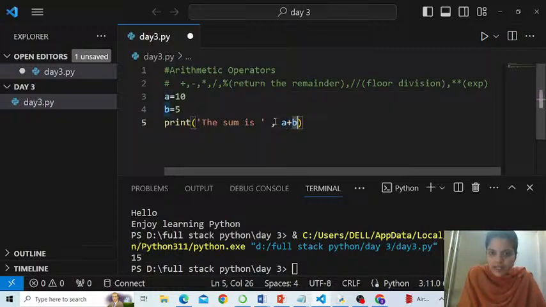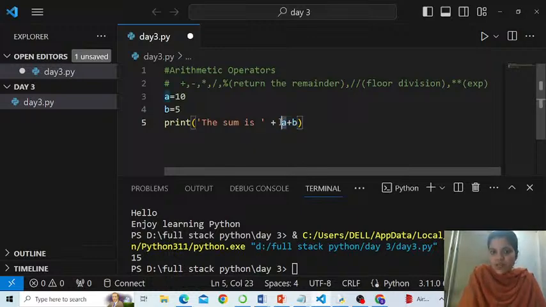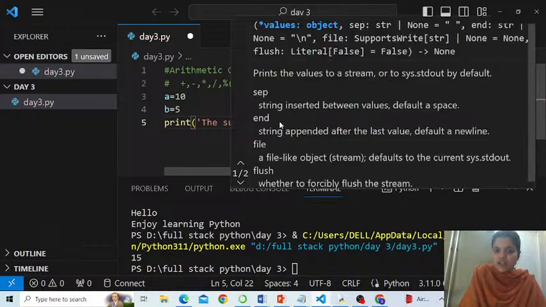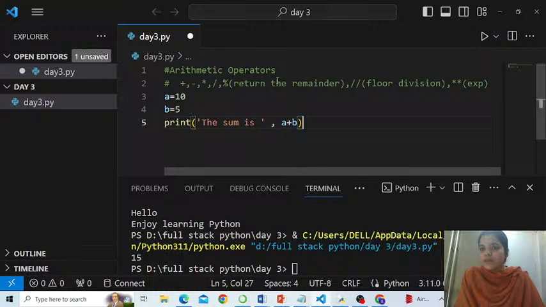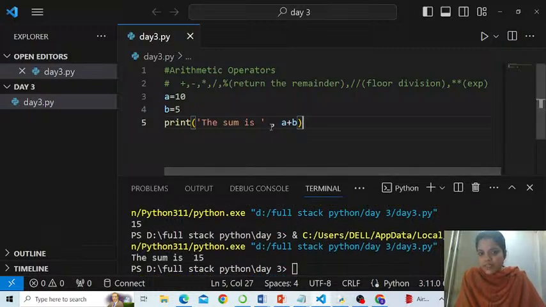Remember, in JavaScript we made use of plus to concatenate a part of the print statement with another part which was either a variable or an expression to evaluate. We don't make use of any plus here for concatenation. Instead, comma works. Okay, check. So the sum is, since you have given a space here, a plus b.